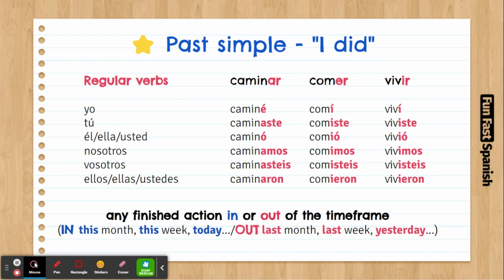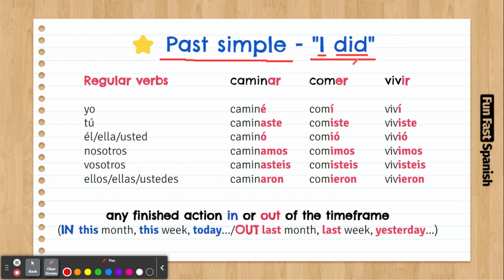This is going to be a very important topic and we're going to take it easy. This is going to be our second past tense. It's called past simple. In Spanish, it's called Pretérito Indefinido, but we are going to just call it past simple. And it's the one that we use when we say I did, I made, I ate, I worked. So it's when you have the personal pronoun and right after you put a verb in past tense.